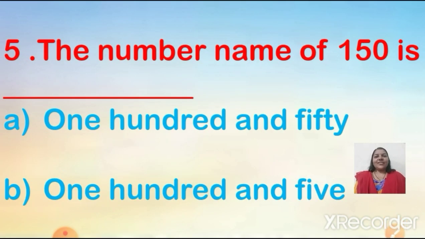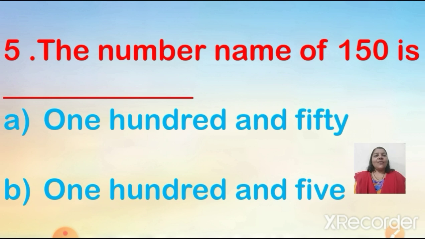Now question 5. The number name of 150 is. See here, option A and option B. We have given here only number 150 and you have to select the correct spelling of 150.